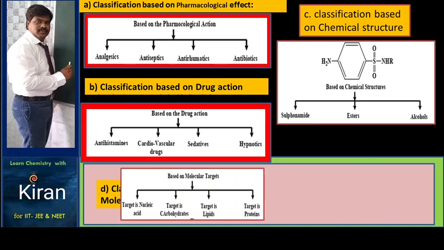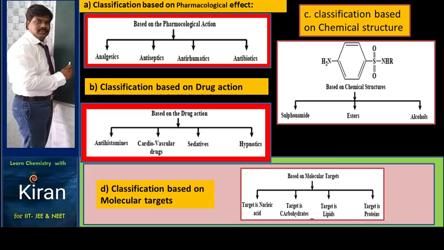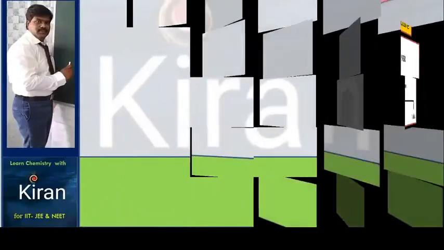And drugs are also classified based upon molecular targets. The target may be nucleic acid, carbohydrate, lipids or protein. Based upon molecular targets, we divide the drugs into anti-nucleic acid medicines, anti-carbohydrate medicines and so on, so that the medicine works on that particular target only. So in this way, we have different kinds of classification. Now we are going to learn about drug-target interaction.